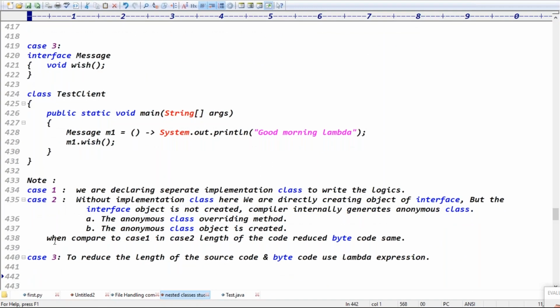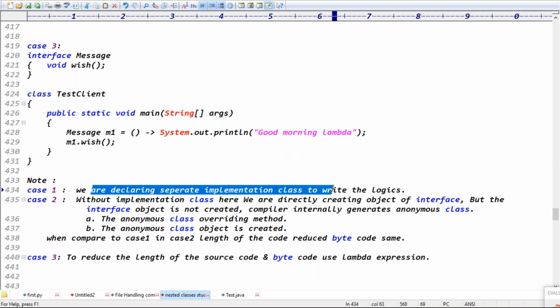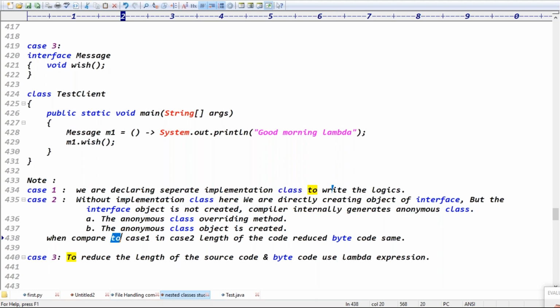Sir, can you correct this line? When comparing case one to case two, after case two put a comma: length of the code is reduced, but the bytecode is the same. Okay. Now the sentence is correct, sir. And sir, I have one question.